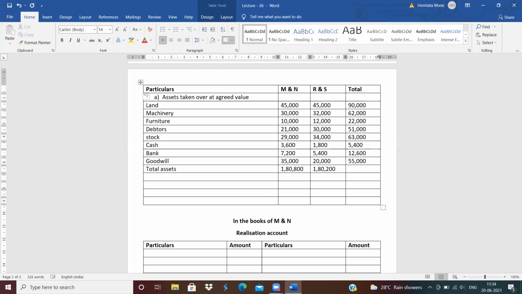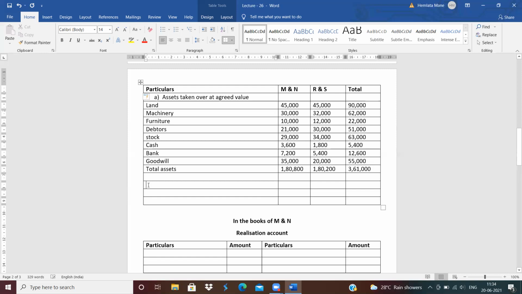And here, write down the total: 1,80,800 plus 1,80,200. Total is 3,61,000.